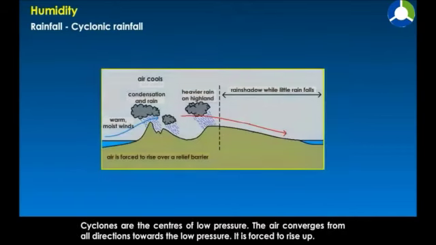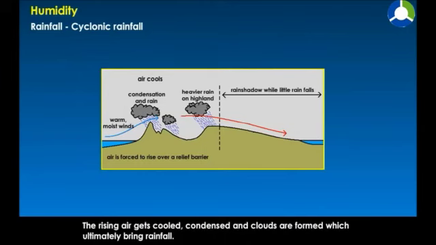Cyclonic rainfall. Cyclones are the centers of low pressure. The air converges from all directions towards the low pressure. It is forced to rise up. The rising air gets cooled, condensed, and clouds are formed, which ultimately bring rainfall.